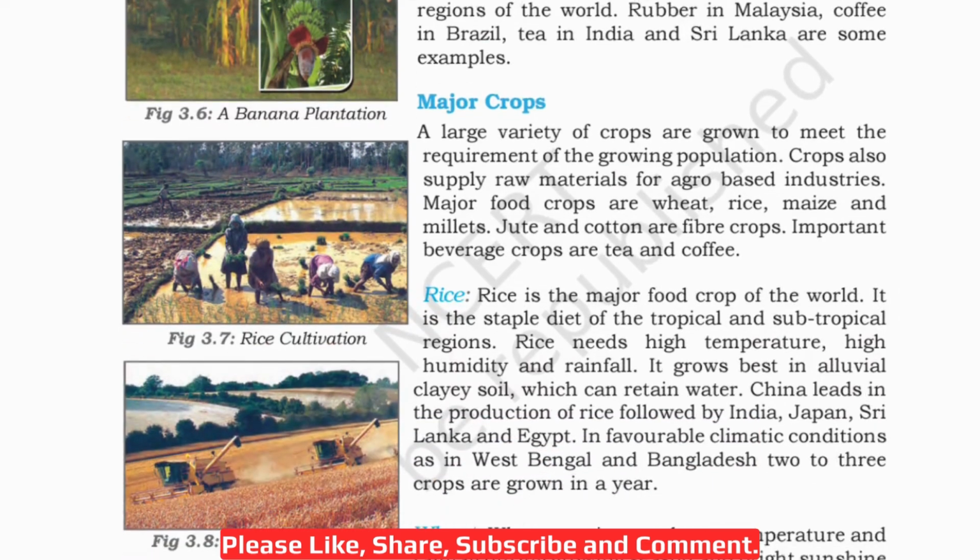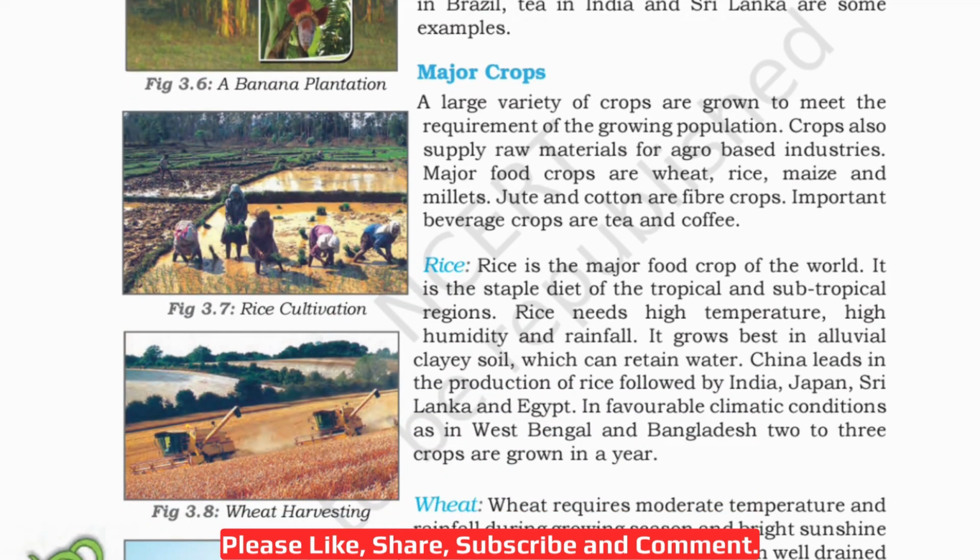Now let's read about rice. Rice is a major food crop of the world. So rice is the staple diet. It is the staple diet of the tropical and subtropical regions. Rice needs high temperature, high humidity and rainfall. It grows best in alluvial clayey soil which can retain water.